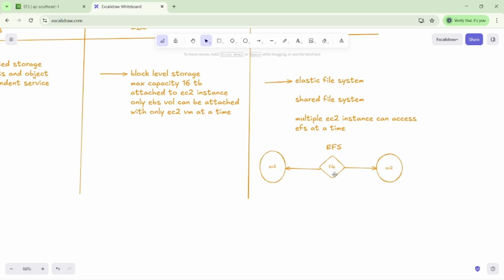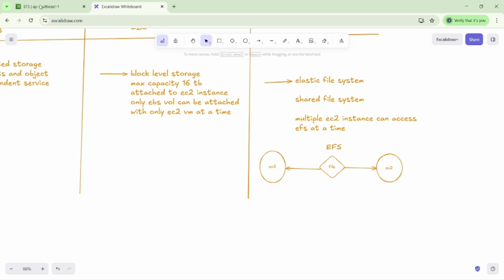Whatever files we created from the AWS side, which is the EFS service, we have to mount into the EC2 instances. Once we mount it, we can run commands to create files and data. Once we create the data, we can see it across whatever EC2 instances we have.